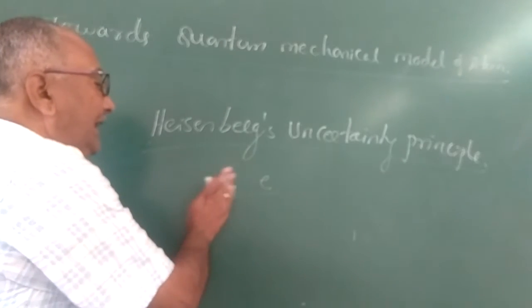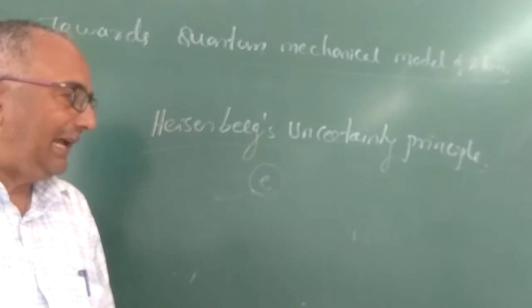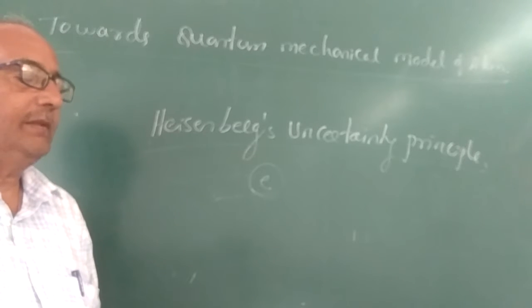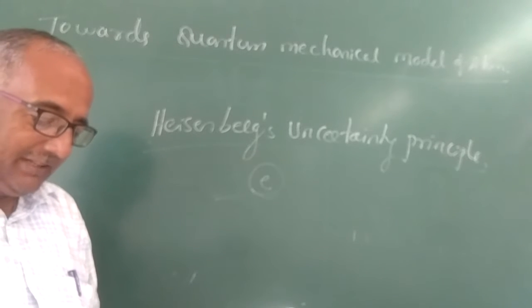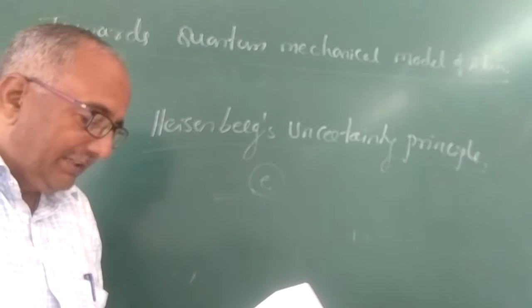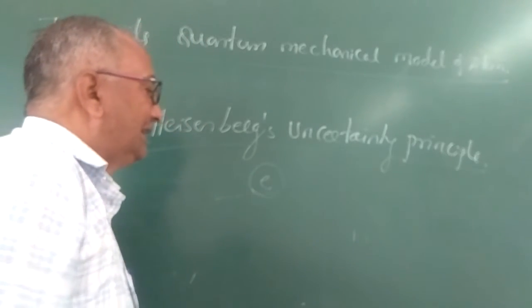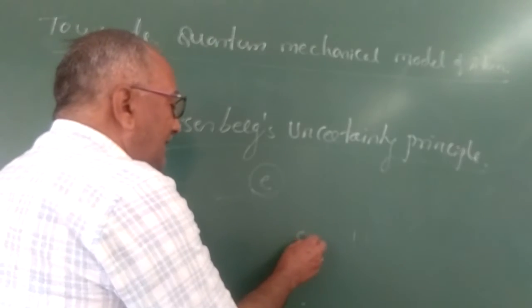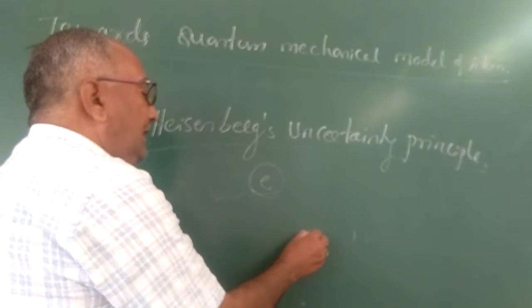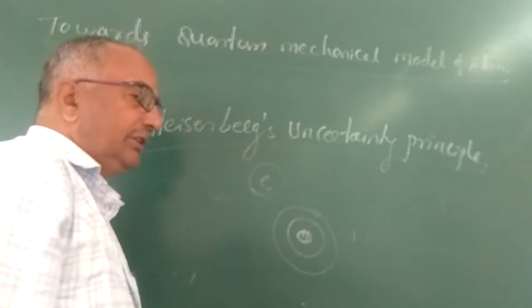To repeat once again, for subatomic particles like an electron, it is impossible to determine simultaneously both the position and momentum with absolute accuracy at any given instant of time. See, this is your nucleus containing neutrons and protons. The electron revolves around the nucleus in a circular path according to Bohr's theory.